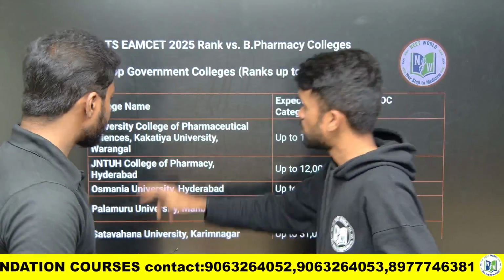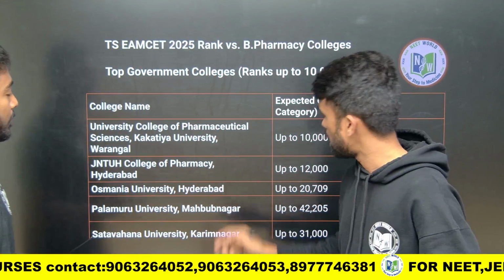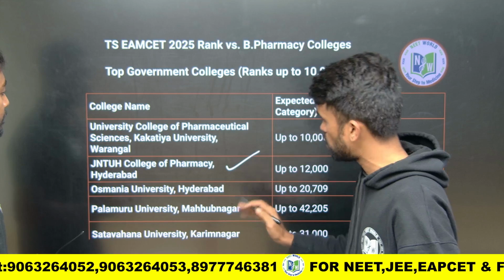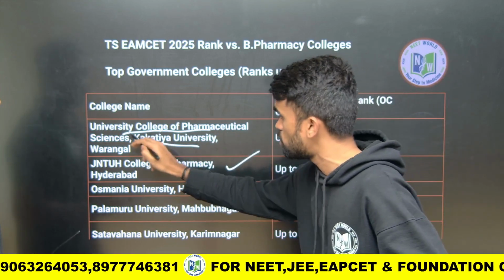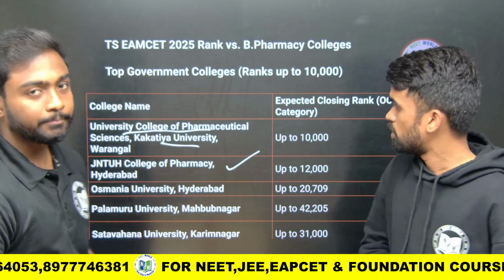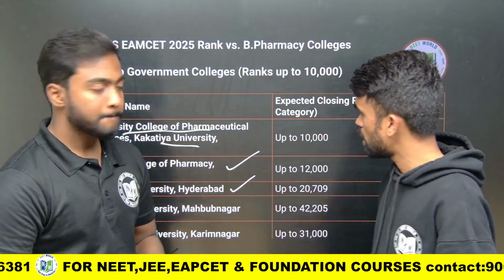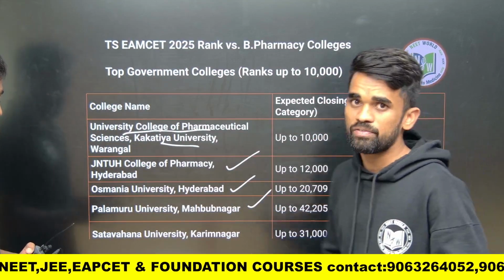See here, the first college we have is JNTU Hyderabad. In that also you can expect a seat as per your rank. Then Kakatiya University College of Pharmacy, Warangal, and Osmania University College again. Next, Palamuru University, Mahbubnagar, and Satavahana University from Karimnagar.